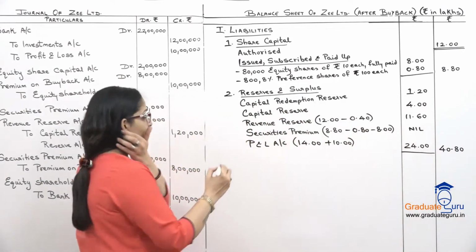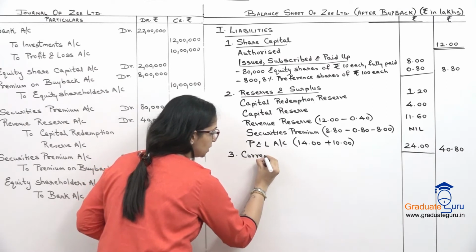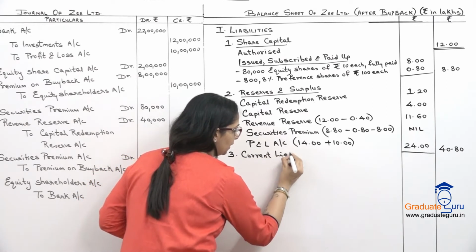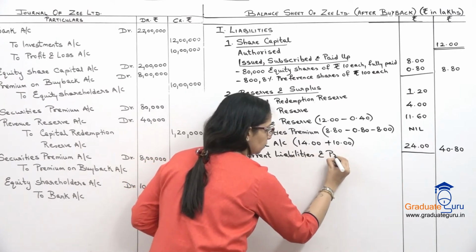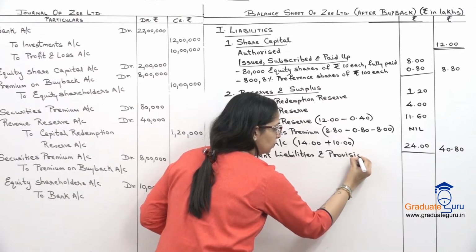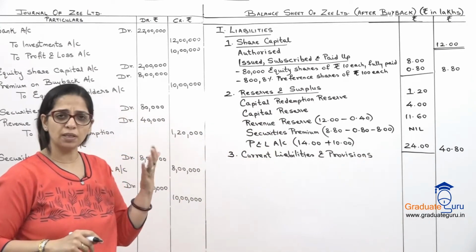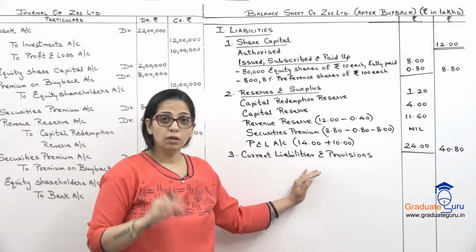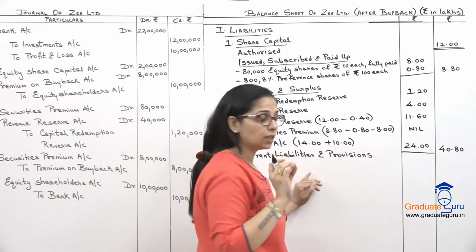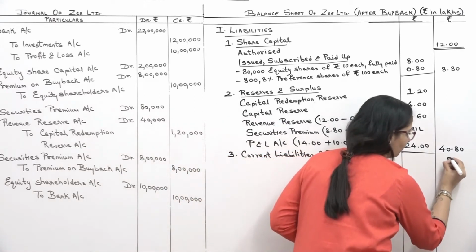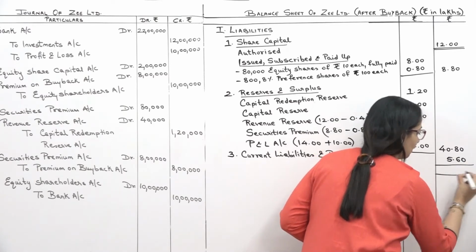Okay. And we have a third thing on our liability side, which they have given to us. Current liabilities and provisions. This amount has not changed. This will include our creditors, outstanding expense वगैरह वगैरह, which is as it is. जो balance sheet में है वही लिखना है. So in the balance sheet it is 5.60. That is 5,60,000. Okay. So that's for my liability side.